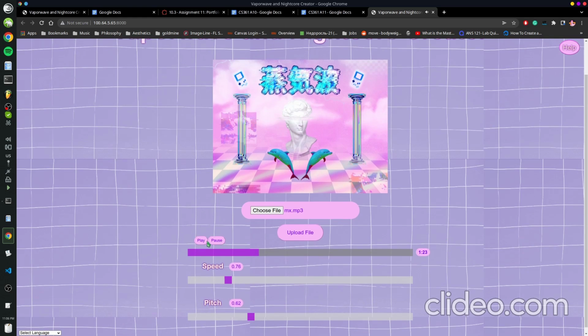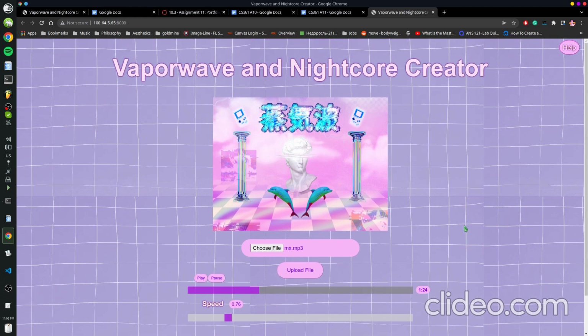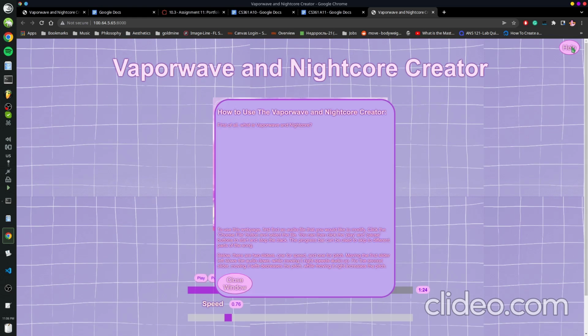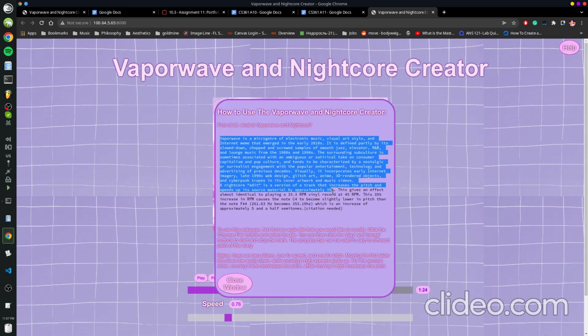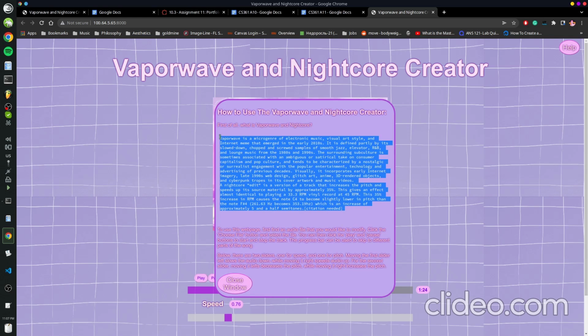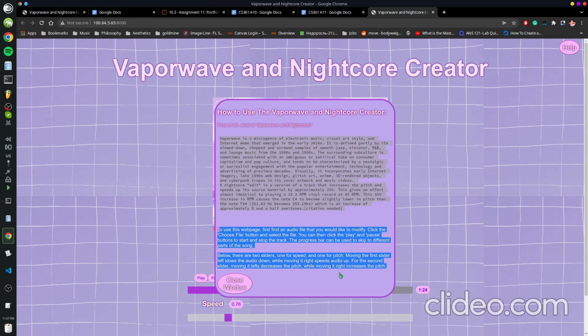So you can pause it, you can play it. This shows the duration right here. This is the position of both the sliders. And there's also this help screen. This is where the microservice comes in. It reads in this text from the text file, and you can see it here. It also explains how to use the program.